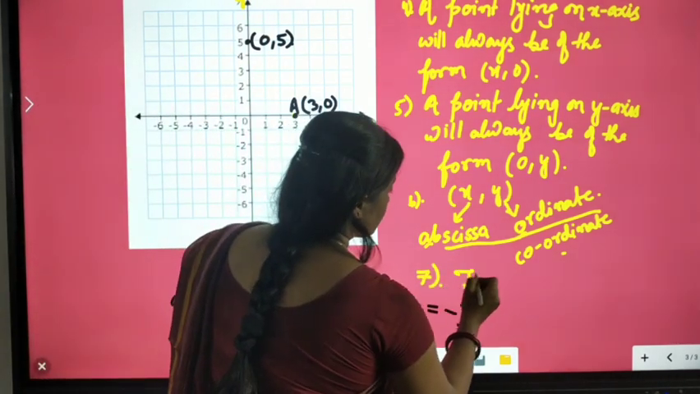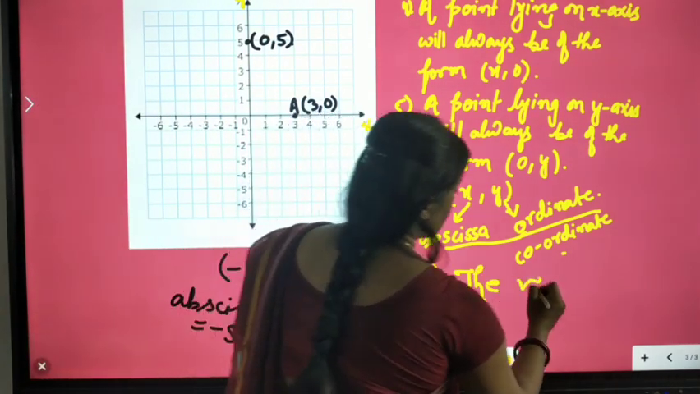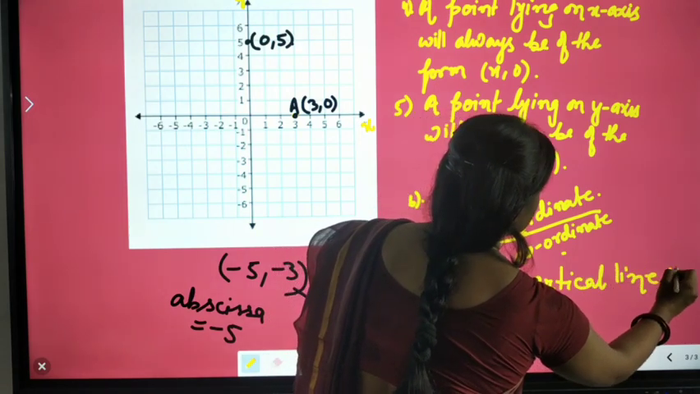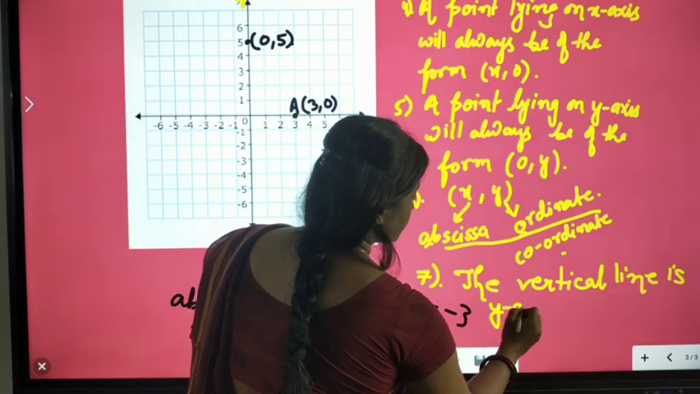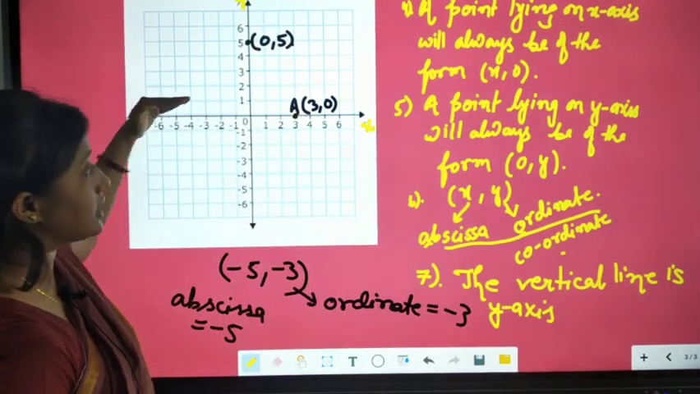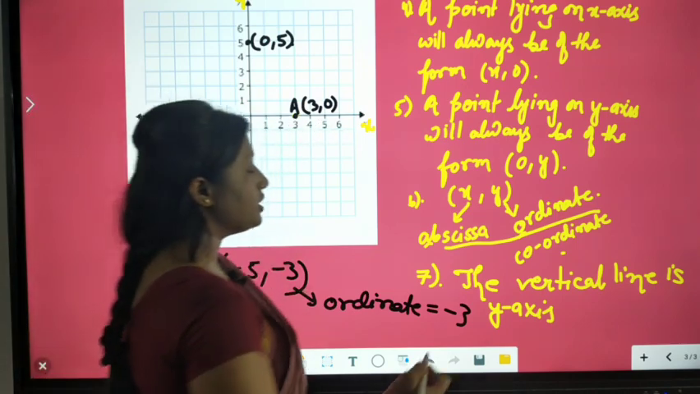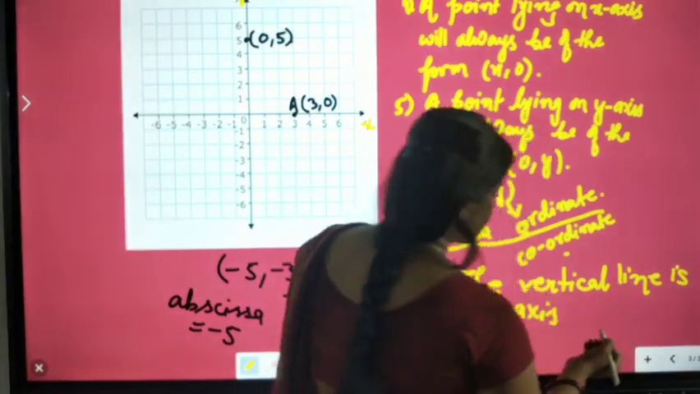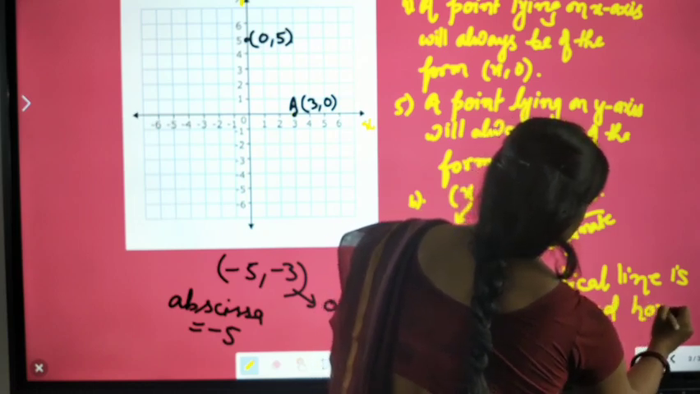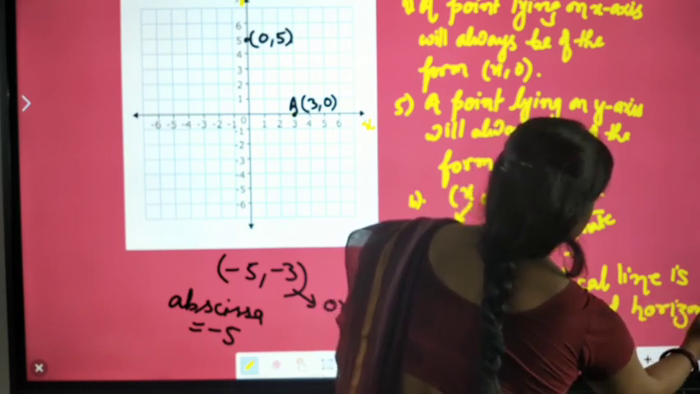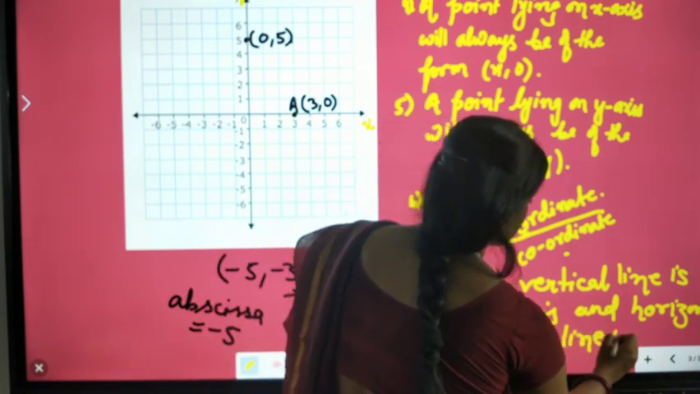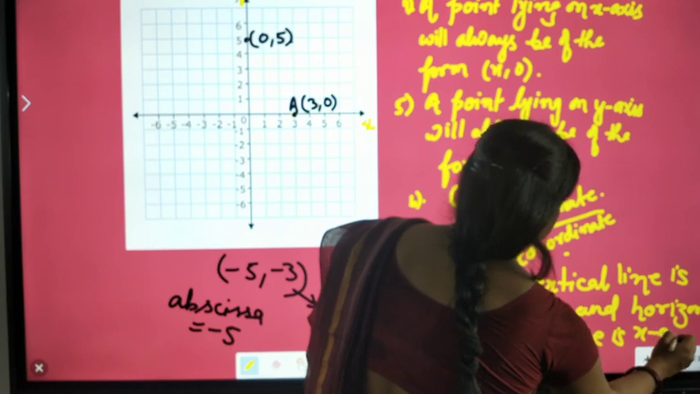So here you will write: the vertical line is the y-axis. Okay, and this horizontal line will be our x-axis. The vertical line is the y-axis and the horizontal line, this is our x-axis.